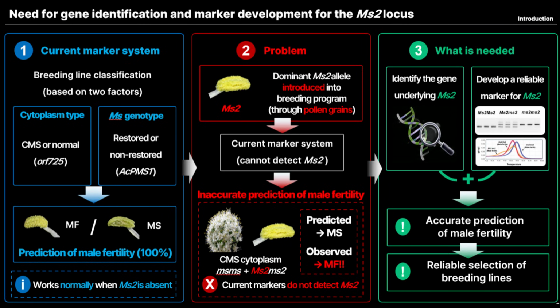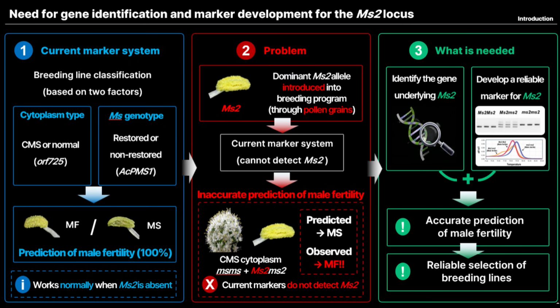Today, I will present our study on the fine mapping and candidate gene identification of MS2, a novel restorer of fertility locus in onion. The presentation is organized as follows. Our group mainly studies onion.